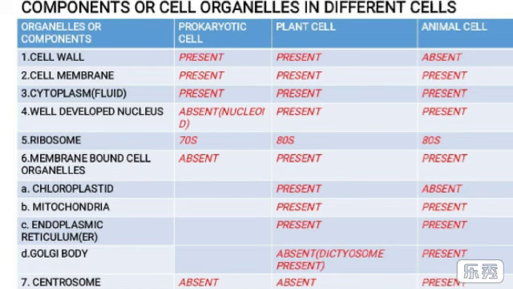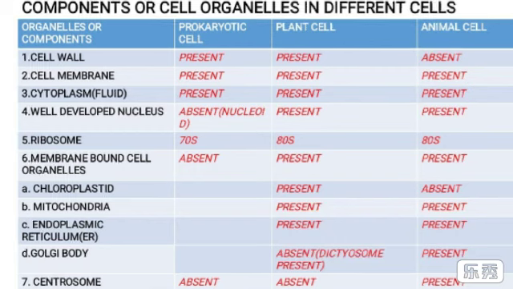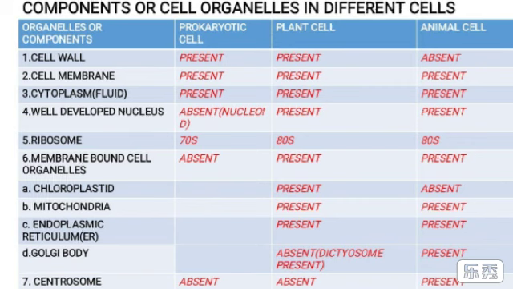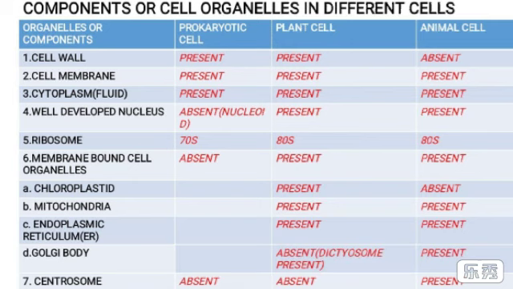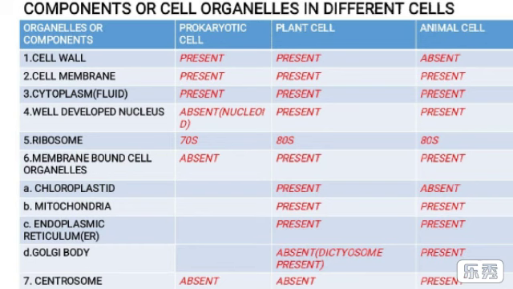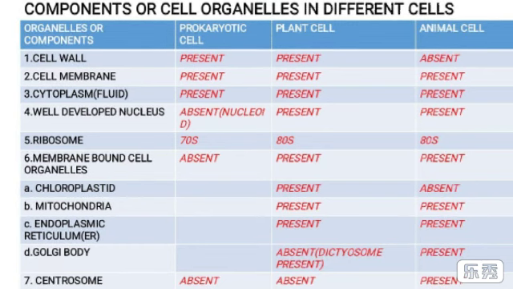Now point 4, well-developed nucleus. It is not present in prokaryotic cells, and this ill-developed nucleus is called nucleoid. But the developed nucleus is present both in plant cells and animal cells. Point 5.